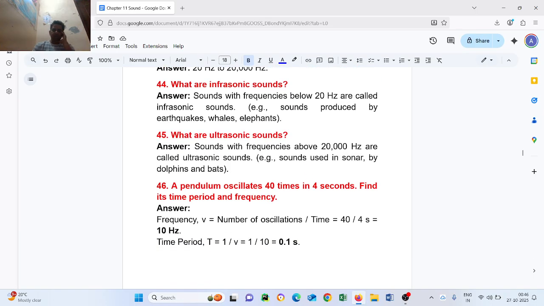Question number 45. What are ultrasonic sounds? Sounds with frequencies above 20,000 Hz are called ultrasonic sounds. Example: sound used in sonar, by dolphins and bats.